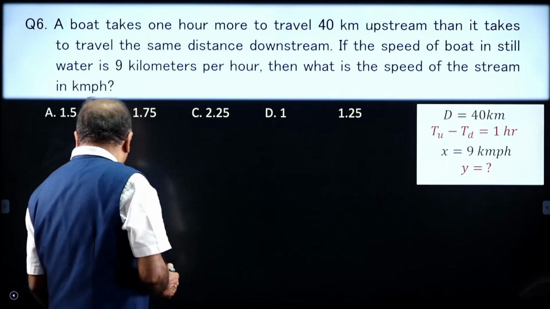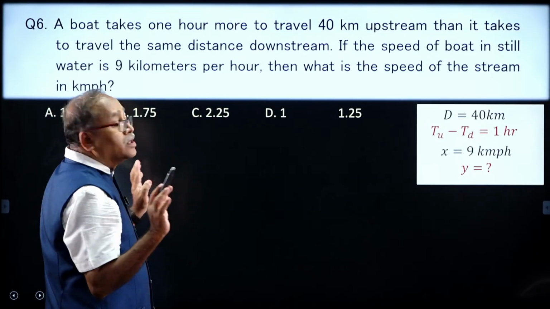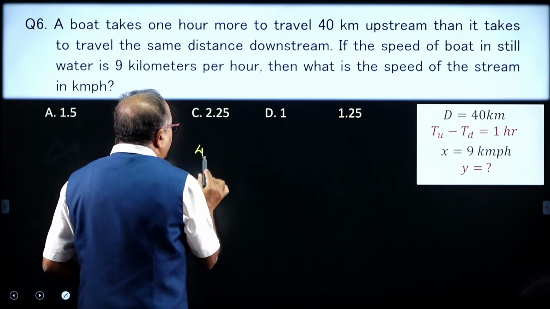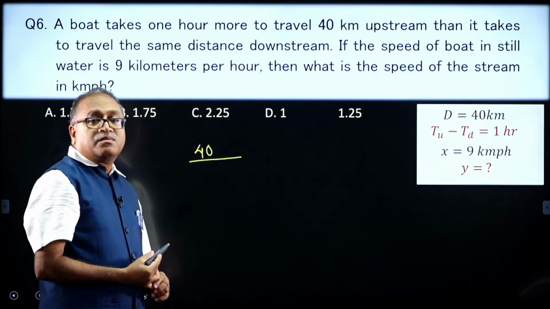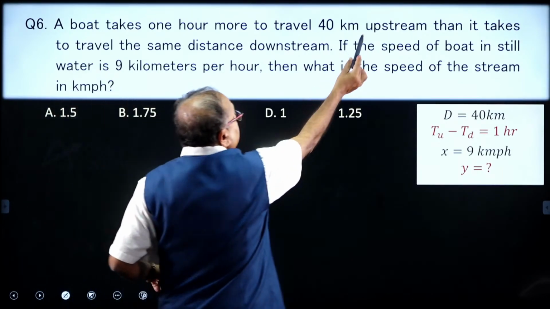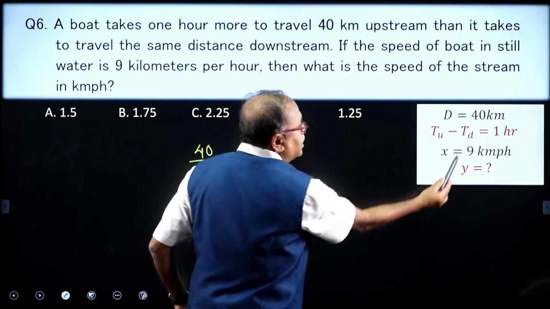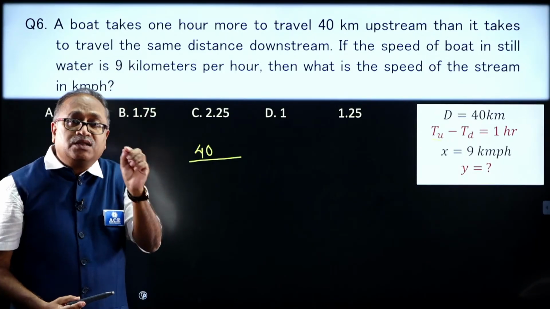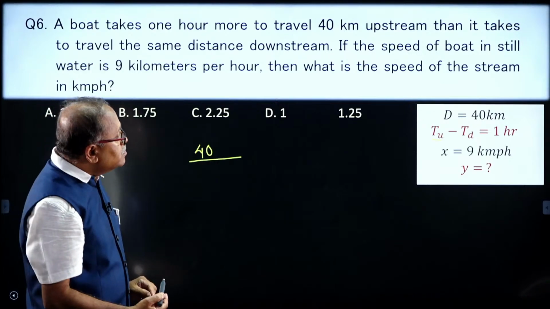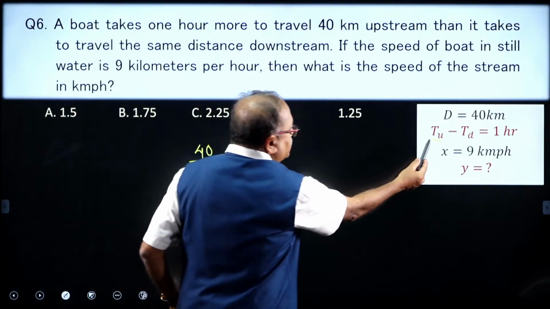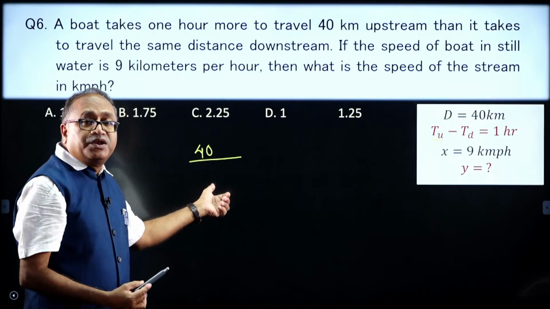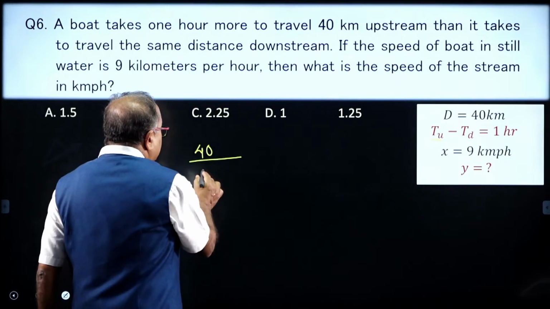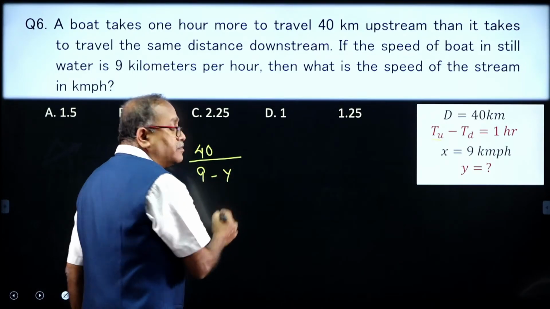Now I will show you how to answer the question. I already know 40 kilometers is the distance. So, 40 divided by the upstream speed, look at this, time of upstream minus time of downstream. The speed for upstream is x minus y, that is 9 minus y.